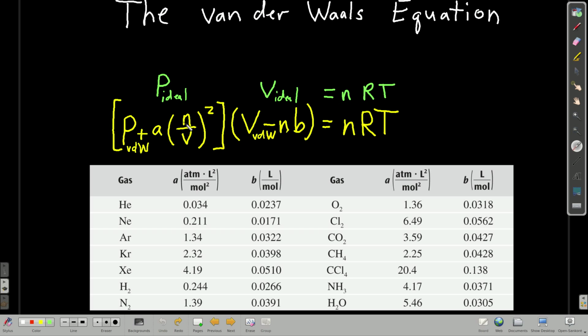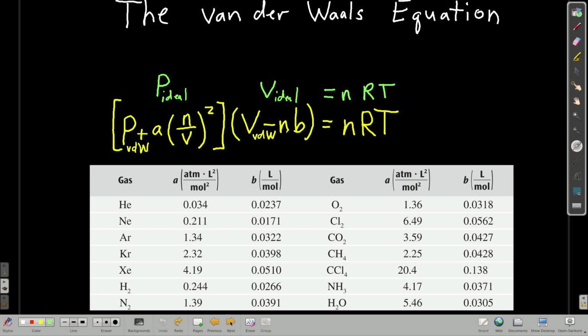Now, here, n is still moles, V is still volume, and R is the gas constant and T is temperature in Kelvin. These letters here, a and b, these are called van der Waals coefficients or factors, and they differ by gas. You don't have to memorize any of them, you look them up. This is a little table of some of the van der Waals coefficients. And so if you're doing a van der Waals calculation, you just look up a and b. Notice that this is a cubic equation in terms of n. So I'm not going to ask you to solve a cubic equation in here, which means that basically it's also a cubic in V. So basically it can only ask you for the pressure or the temperature.